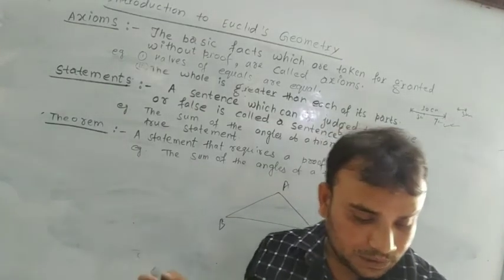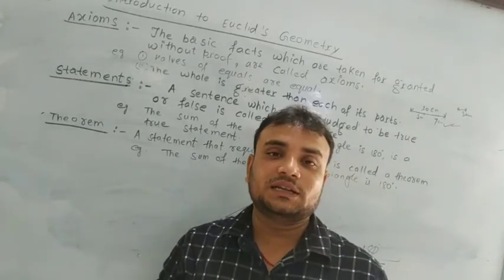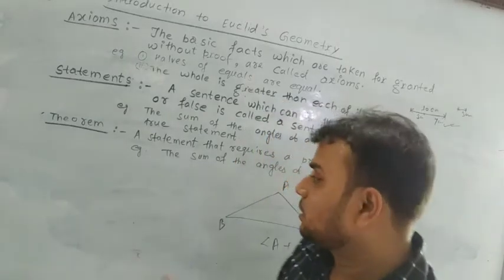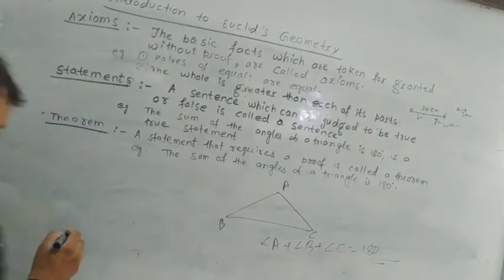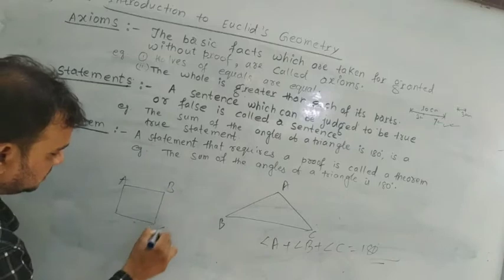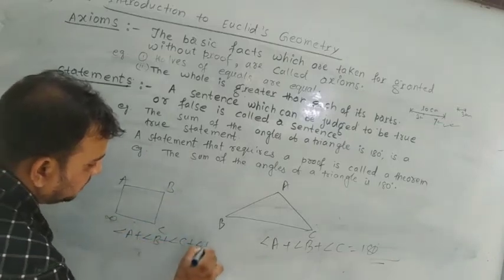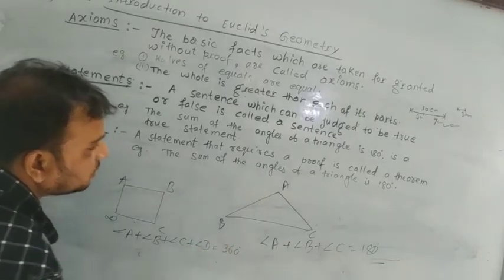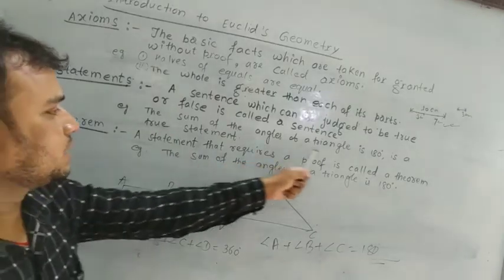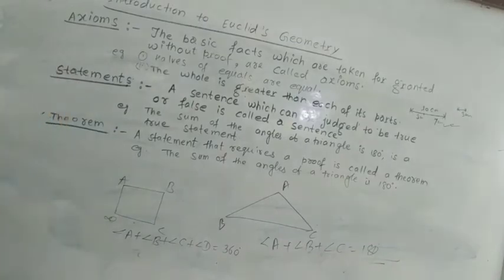Another example: the sum of angles of a quadrilateral is 180 degrees is false, because the sum of all angles of a quadrilateral must be 360 degrees. ABCD: angle A plus angle B plus angle C plus angle D equals 360 degrees, not 180 degrees. So the sum of angles of a quadrilateral is 180 degrees is a false statement.